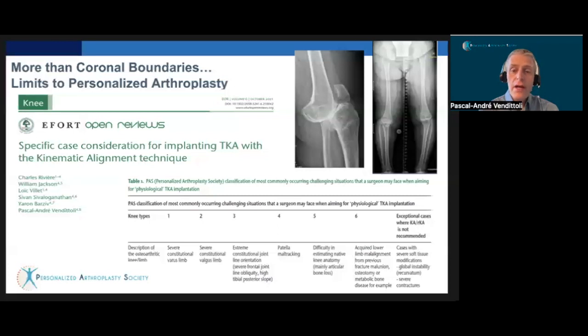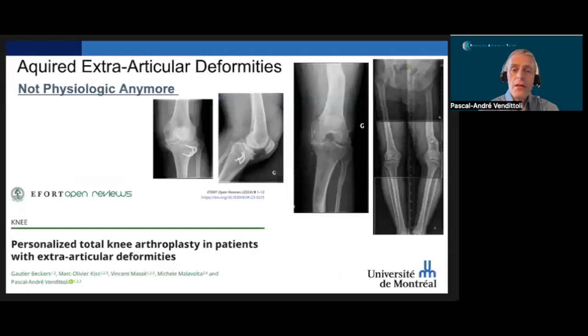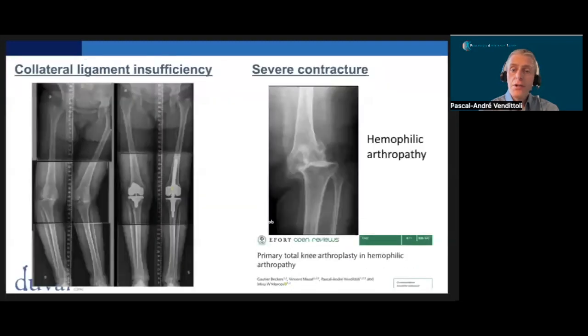With my colleague Charles Rivière, we tried to summarize these cases in a personalized arthroplasty classification in an effort review publication. Even if the restricted protocol includes the vast anatomical variations, it was not designed to take into account specific situations like acquired extra-articular deformities. Another pathological situation occurs when the peri-articular soft tissue has been severely modified by the disease process. Severe windswept deformity, like this one, requires a constrained implant on the right knee and a hinge on the left. We are far away from a KA technique.